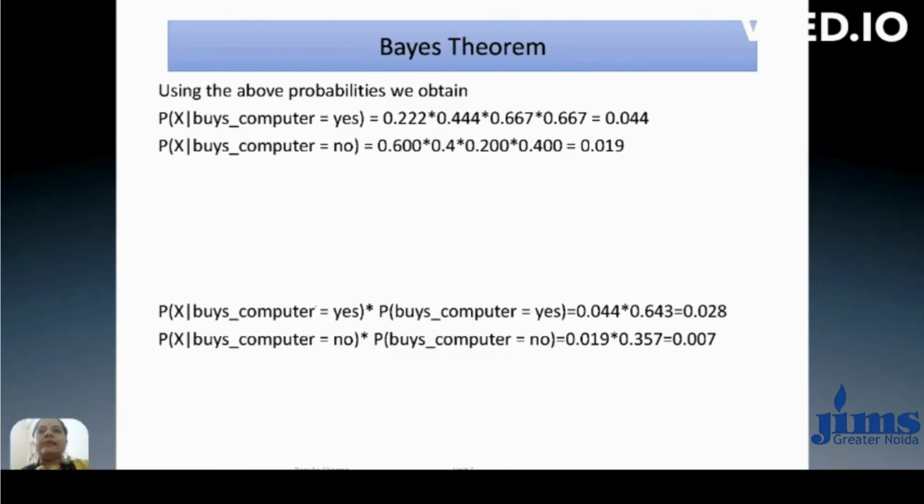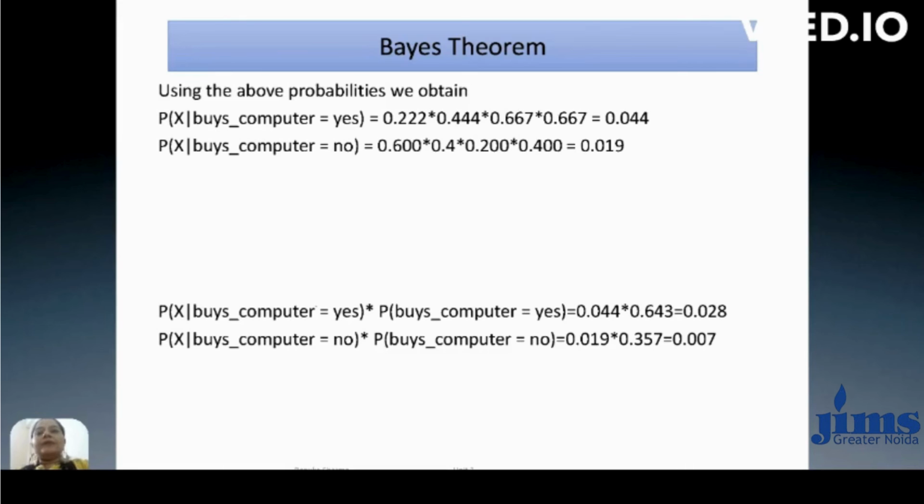This is only the probability of x when y1 is given, and the probability of x when y2 is given. Here x holds the 4 values x1, x2, x3, x4 with respect to when y is equal to yes, and here for the probability of x when y is no, these are all x1, x2, x3, x4. So we get the probabilities 0.044 and 0.019.